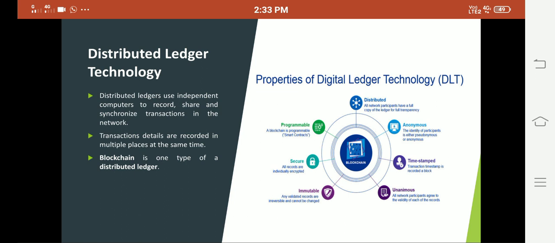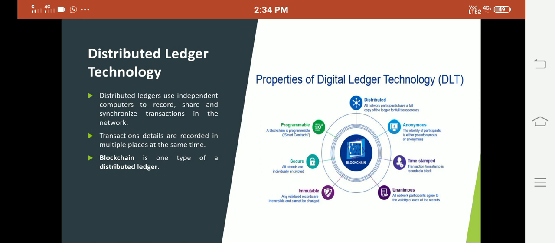Here we can see the properties. So what are the properties of DLT or blockchain? The blockchain has some properties, like immutable, right? Because the transactions we are storing in the blockchain network cannot be modified. There is a link: we use the previous hash. So the number of blocks, block 1, 2, 3, will be connected in the chain. If you try to modify any data in a particular block, that gets reflected in the subsequent blocks. So it is highly impossible to modify the data.